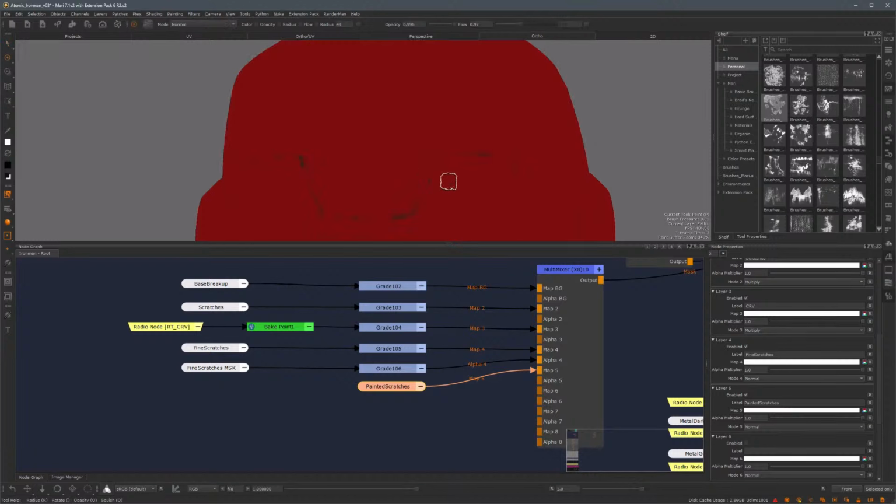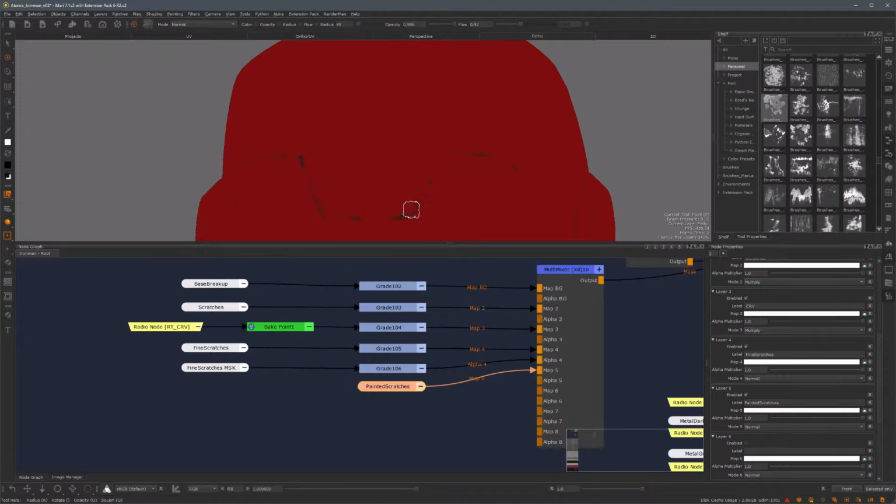And I have two options for painting this. I can either use a brush and paint my details with a brush, or I can use the paint through tool and use a texture to project existing details from that texture. Since this entire thing is just a mask, I don't have to worry about colors. I only have black and white to deal with, and in this case I have to paint with white.